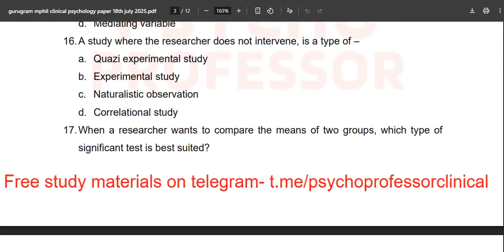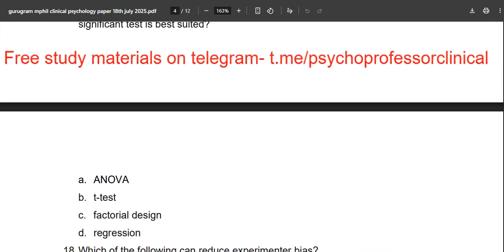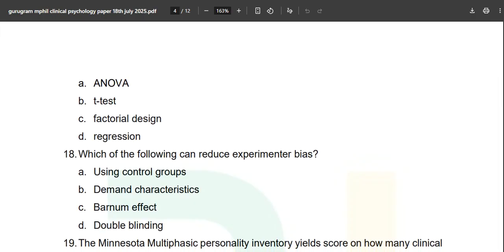Okay. Now, when a researcher wants to compare the mean of two groups, which type of significance test is best suited? Mean of two groups: ANOVA, t-test, factorial design, or regression. Obviously whenever there are two, you will use the t-test. Factorial design is for the interaction, and ANOVA is for your third criteria.